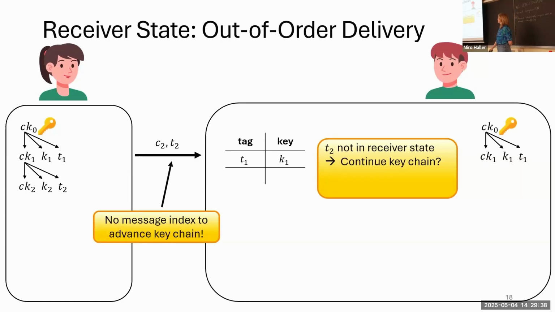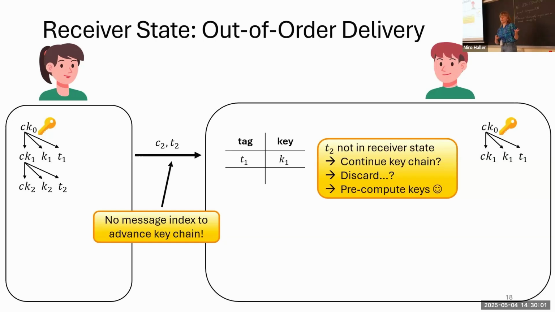keychain until he arrives at the correct tag, but this makes him vulnerable to denial of service attacks. An adversary could just send random tags and that would keep Bob busy with compute. However, discarding the key is also not really an option because we do want to allow out-of-order delivery. So what we do instead is pre-compute the keys.